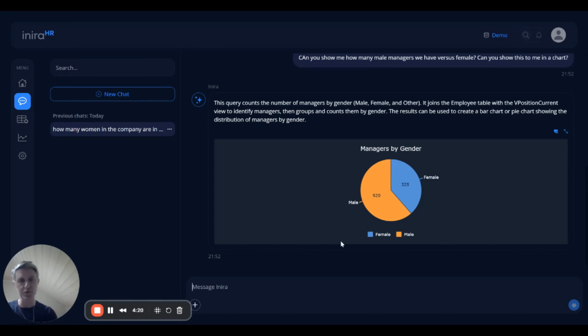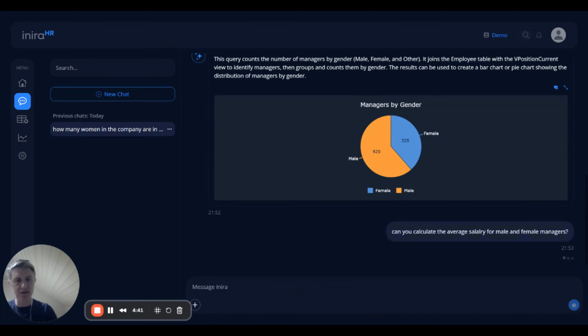And the real question is, what is the average salary between men and women managers in my company? So let's ask that and say, can you calculate the average salary for male and female managers? So now we're really getting to the heart of, I think, what senior management were asking in our original question. And we'll wait for the calculation.